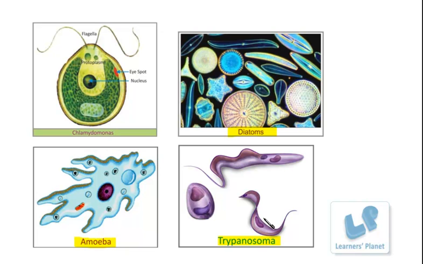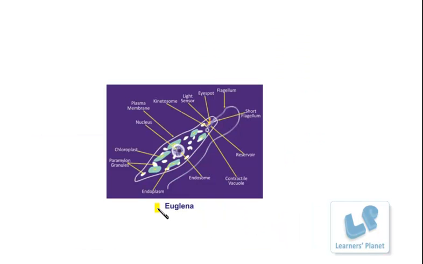Now besides this, another example is the euglena. This organism has a special feature. You know what? It is autotrophic as well as heterotrophic. That means it is living in water and is able to obtain its food from the surrounding. Fine. And it is able to digest it. But when there is a lack of food material in the surrounding, then these organisms can synthesize their own food.